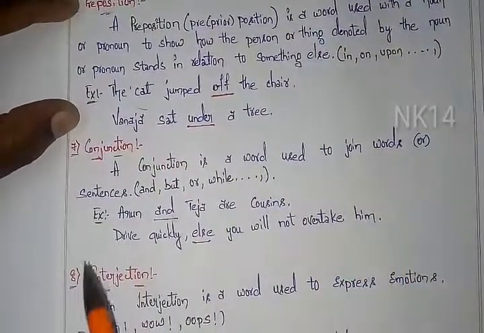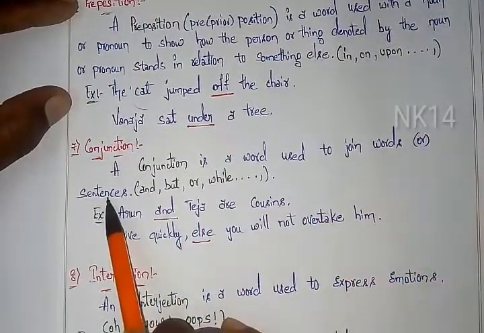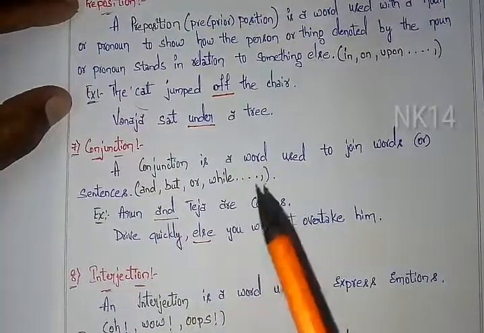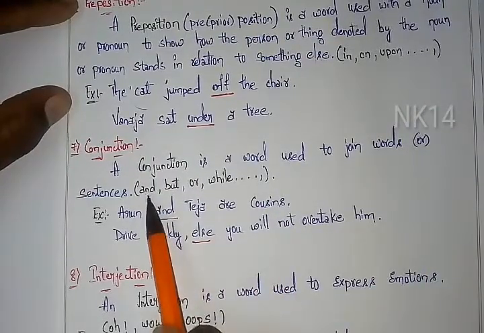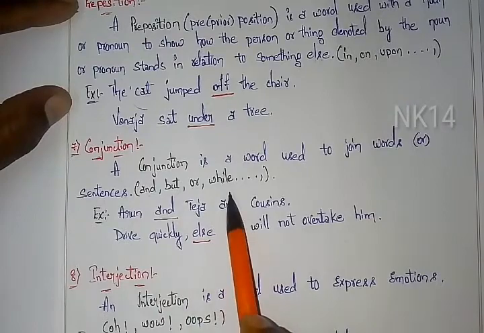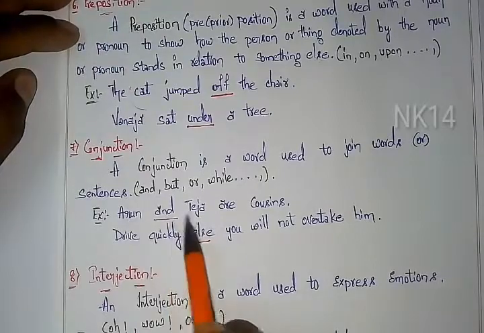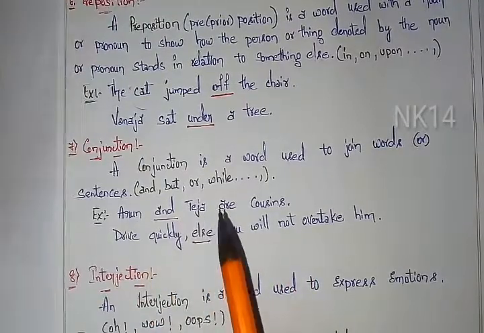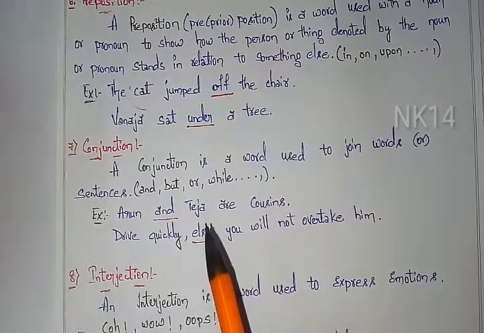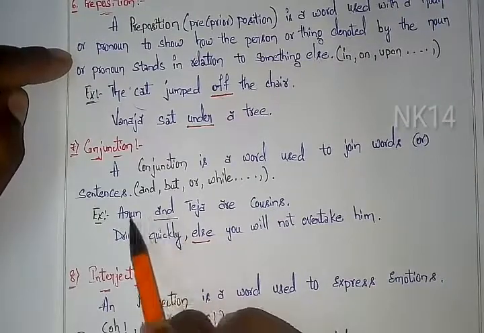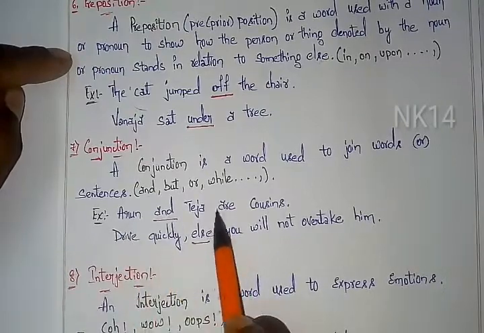So let's check the seventh one, conjunction. A conjunction is a word used to join words or sentences. Simply, friends, if you are joining any words or sentences by using any word, that word is known as conjunction. Examples are the words and, but, or, while, and so on. An example in sentence form: Arun and Teja are cousins. Arun and Teja are different words, but how are they connected? By using some word, and that word is known as a conjunction. The word here is and. So and is joining two words, and the sentence finishes with Arun and Teja are cousins.